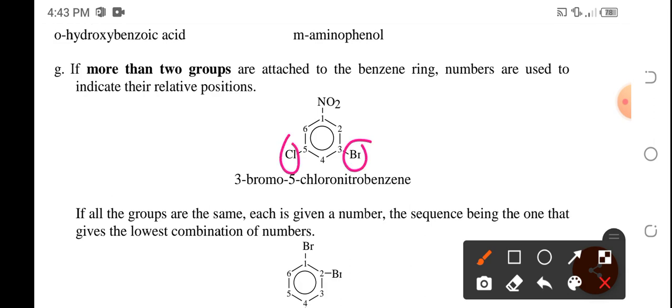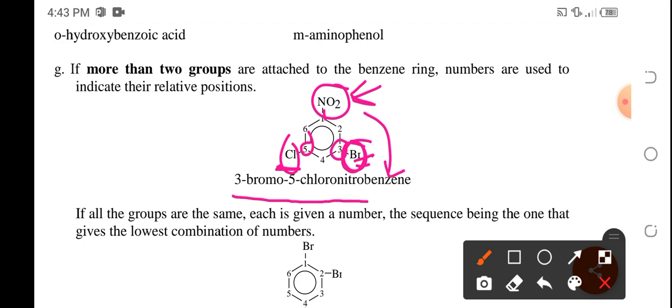substituents. We have halogens here and a nitro. So nitro has priority over the halogen, so we have to indicate position carbon number 1 for nitro, and we start the numbering system then, clockwise or counterclockwise. But we have to do it clockwise so that the first encountered substituent, bromo, which has alphabetical priority over chlorine, will have the third, and chlorine will only have the fifth. So therefore, this is 3-bromo 5-chloro nitrobenzene.